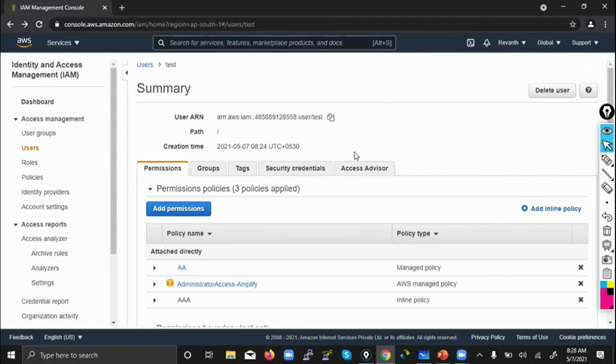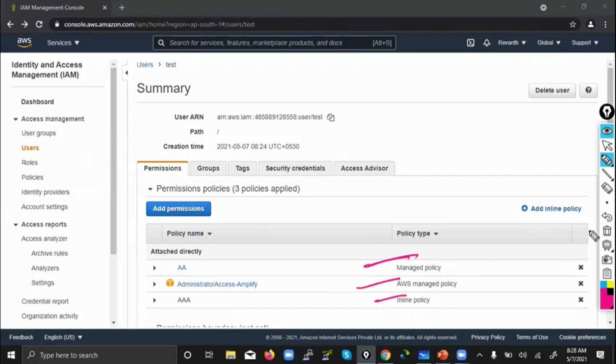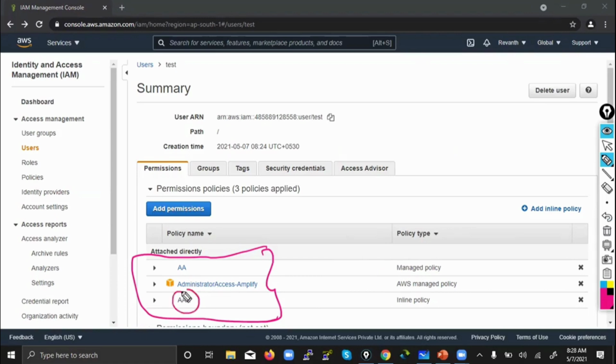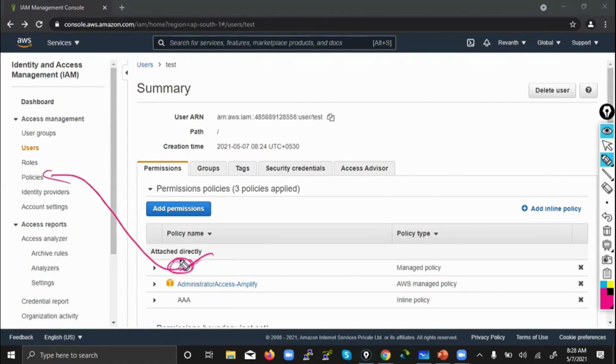So you see three types of policies: customer managed, AWS managed, and inline. If you observe carefully, did you see any difference between these three? What is the difference? Color. So that means there is no hyperlink for this one. If I click on this blue one, where will it redirect me? To the policy. Why? Because its actual place is in the policies. From there I have attached it. Similarly, if I click on this, it will also redirect me to policies.